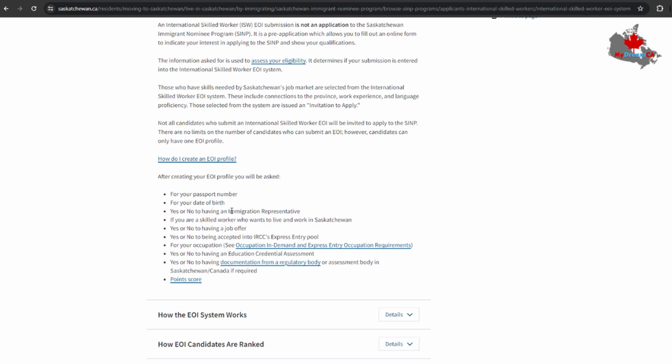So what do you need to create your EOI profile? Your passport, your date of birth, and yes or no, whether you have an immigration representative. If you have an immigration representative, they will handle it for you, so you don't need to worry about it. If you are a skilled worker who wants to live and work in Saskatchewan, they are telling you that if you are a skilled worker outside Canada, or if you want to live or work in Saskatchewan, you are welcome. They also ask yes or no, do you have a job offer, which you need to provide when you fill in your application.